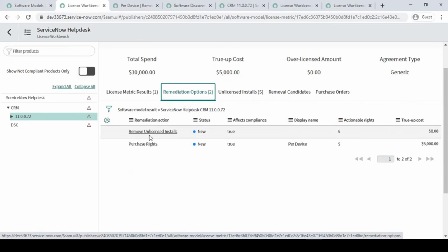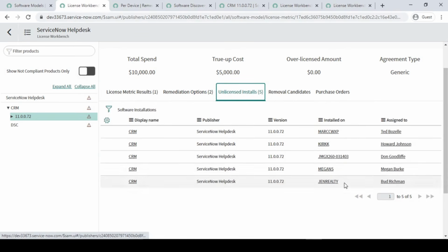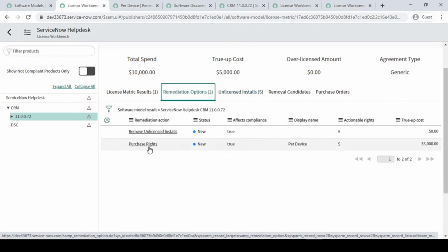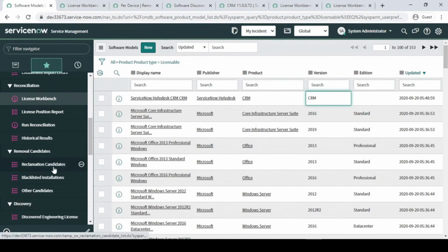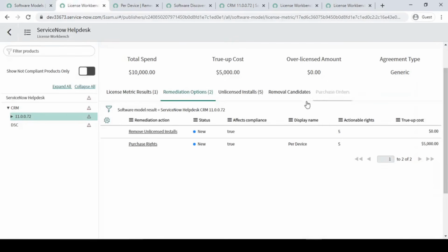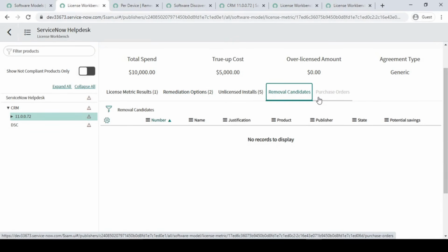Whether we should go for remove unlicensed installed, it is saying that means go to all these 5 devices and take back the installation. That is one option. Or the second option, it is saying go and purchase the license. So what I'm going to do is purchase again for these 5 licenses. In this example, the removal candidate is not there, so we will showcase it soon.